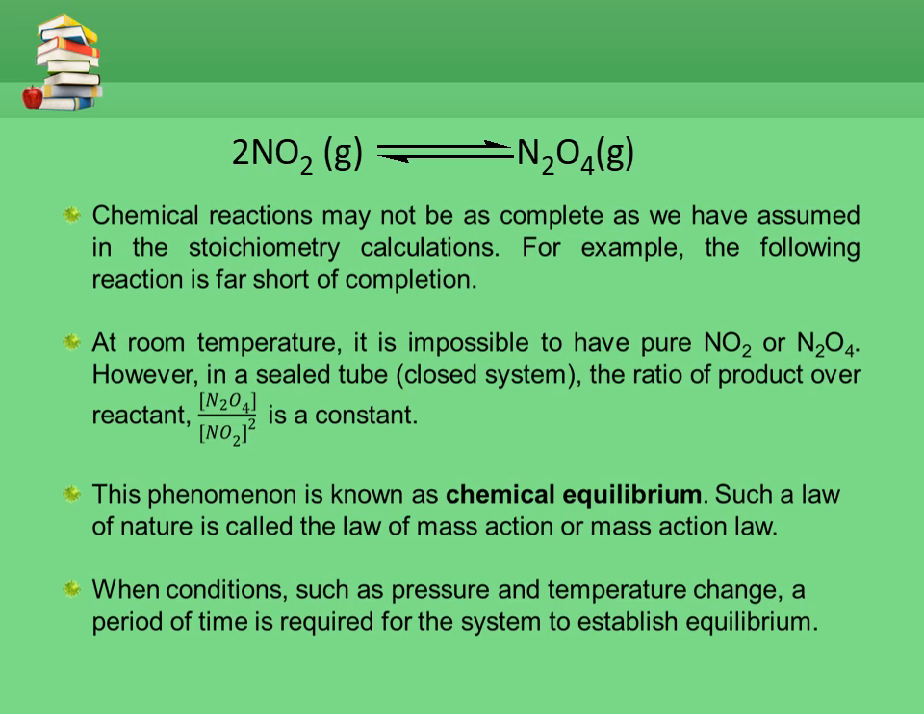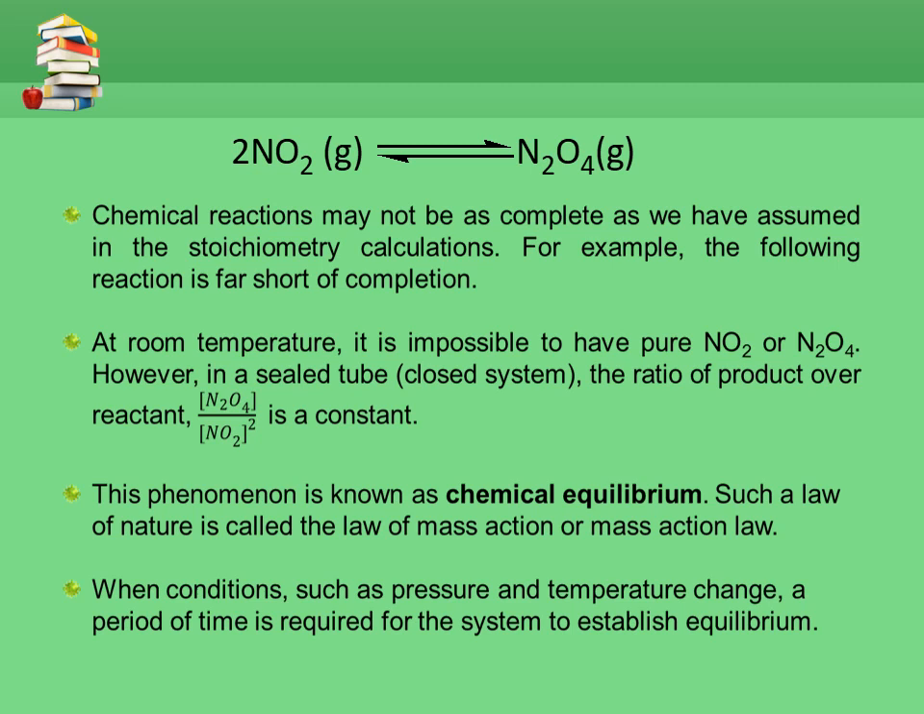In Chapter 1, we have learned how to calculate the percentage yield for certain non-reversible reactions. But in real life, chemical reactions may not be as complete as that. For example, the following reaction is far from completion. It's impossible to have pure NO2 or N2O4. However, in a closed system, the ratio of product over reactant, concentration of N2O4 over concentration of NO2 to the power of 2, is a constant.